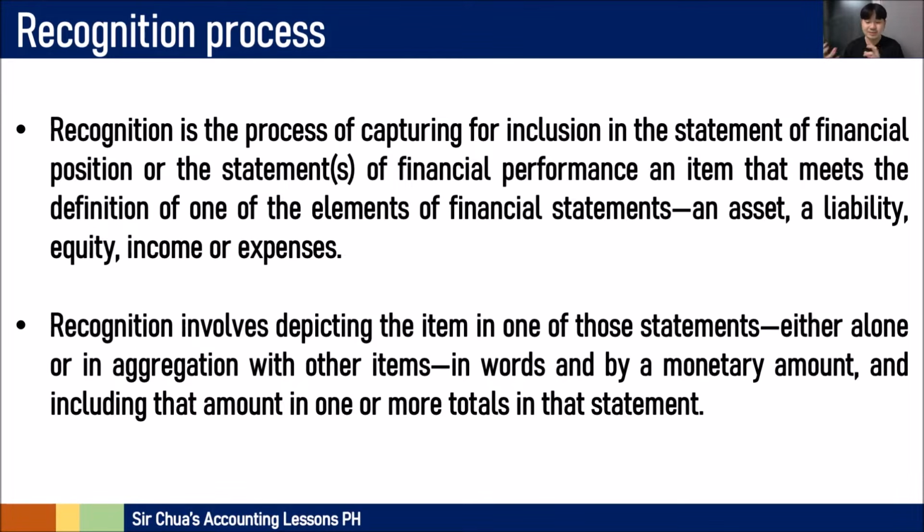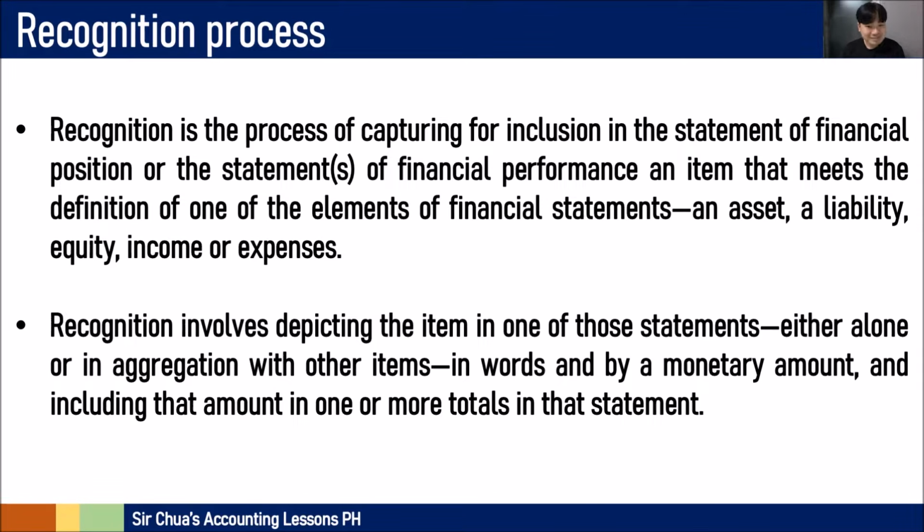From the things that we have discussed in the previous videos, as you remember, there is a criteria for when to say that it is an asset, a liability, or an equity, income, or expense. Now, capturing those information for including them in the statement of financial position and the statement of financial performance is the process that we call recognition. You are recognizing them so that you can include them in your financial reports.